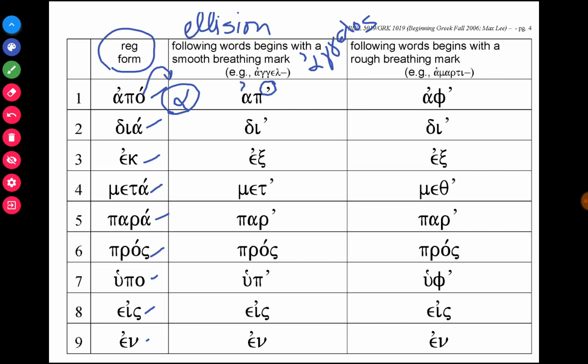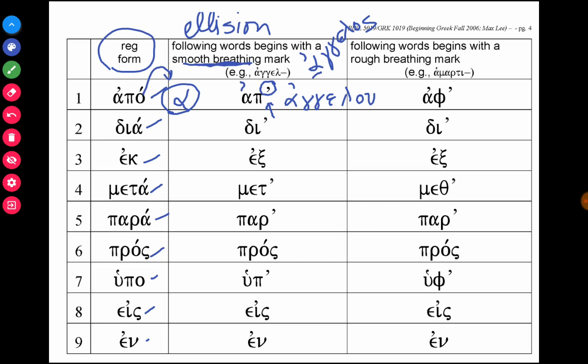You should have a smooth breathing mark here. It'd be op, blue, and that's away from an angel. And you notice that the omicron drops. So whenever the word that immediately follows a preposition begins with a smooth breathing mark, the short vowel drops. So these are the short forms for prepositions where immediately following is a noun or pronoun with a smooth breathing mark.